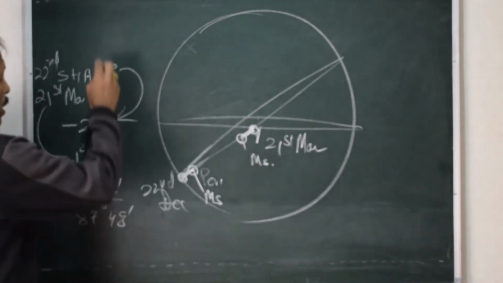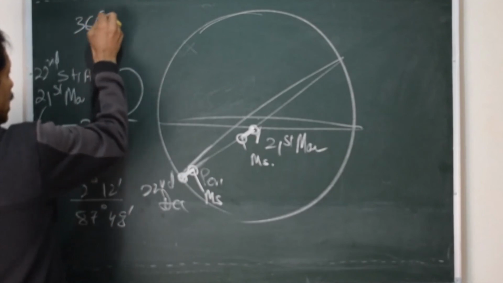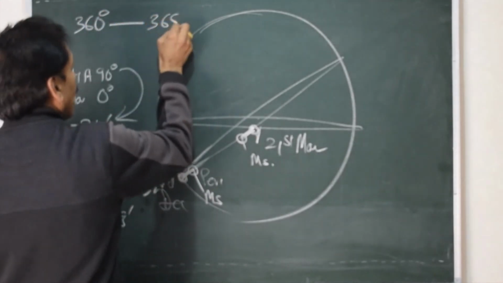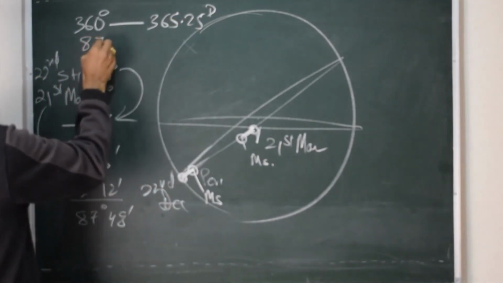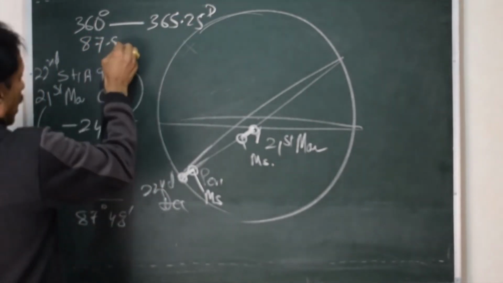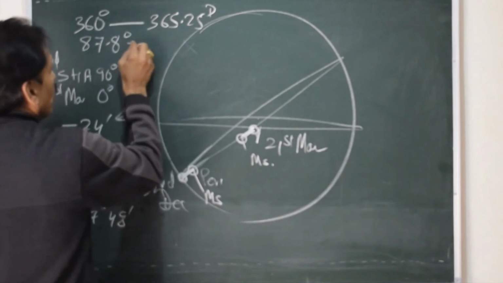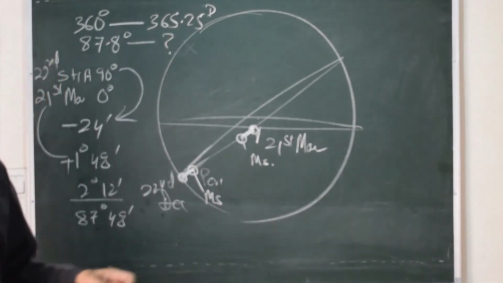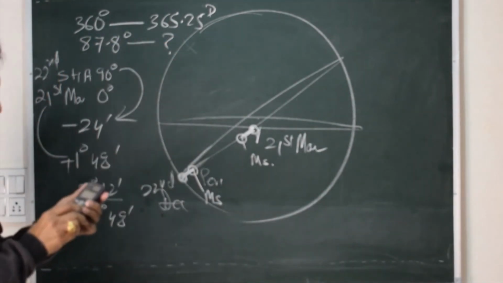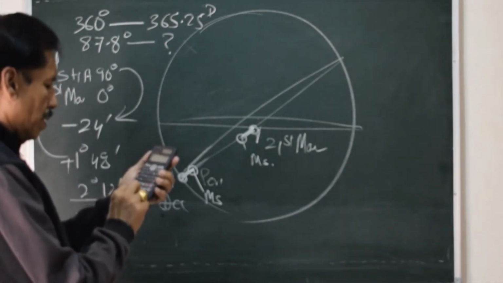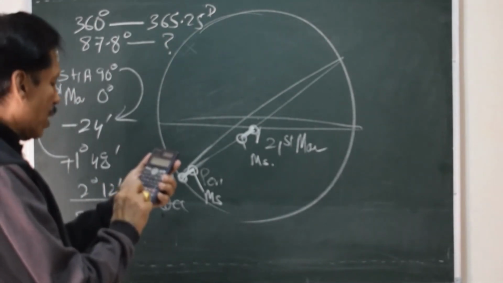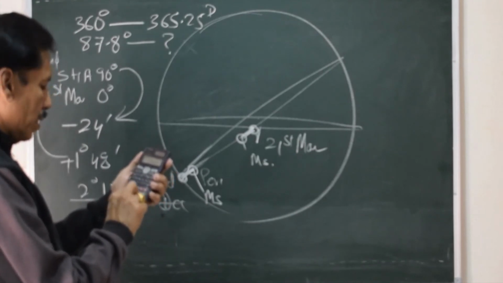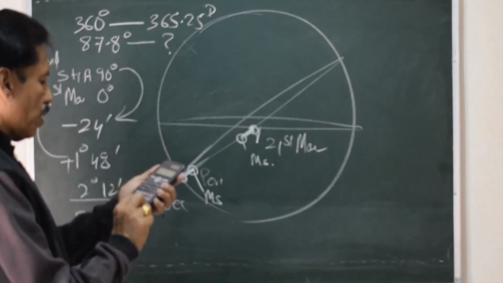Now by the equation that 360 degrees takes 365.25 days, 87.8 degrees will take how much time? Let us do this calculation. So we have 365.25 into 87.8 divided by 360, it's about 89 days.